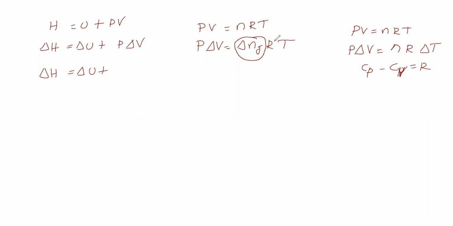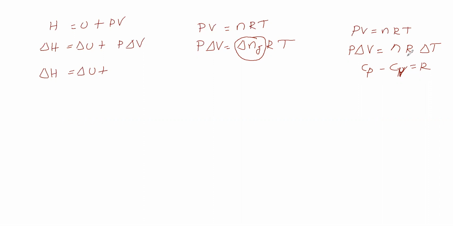So that temperature we are taking as the given temperature, and the number of moles we are writing as a change in number of moles, therefore change in volume, like this. So remember that P delta V is equal to delta Ng RT we are taking here, wantedly. But in the derivation of Cp minus Cv is equal to R, P delta V is equal to nR delta T we took.